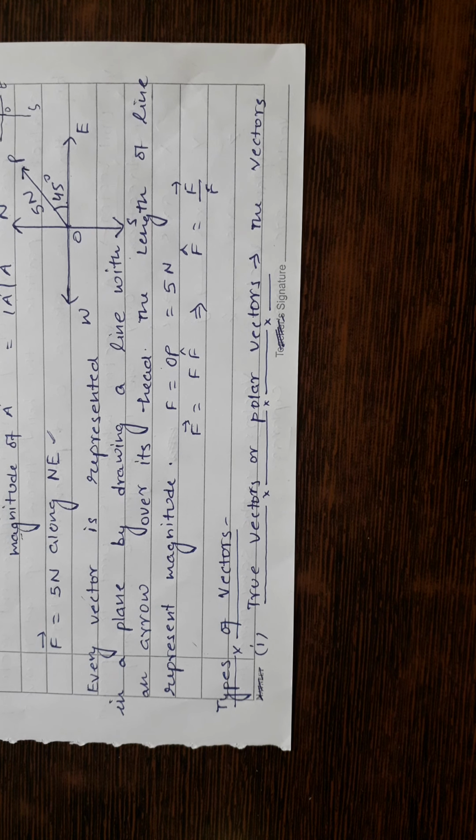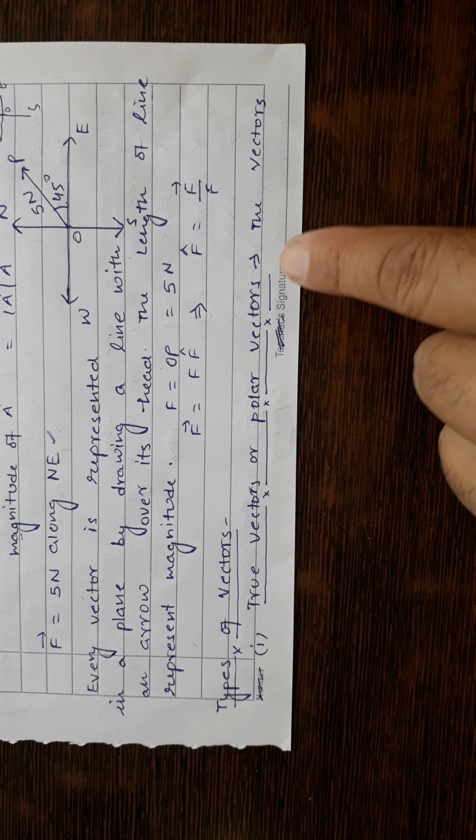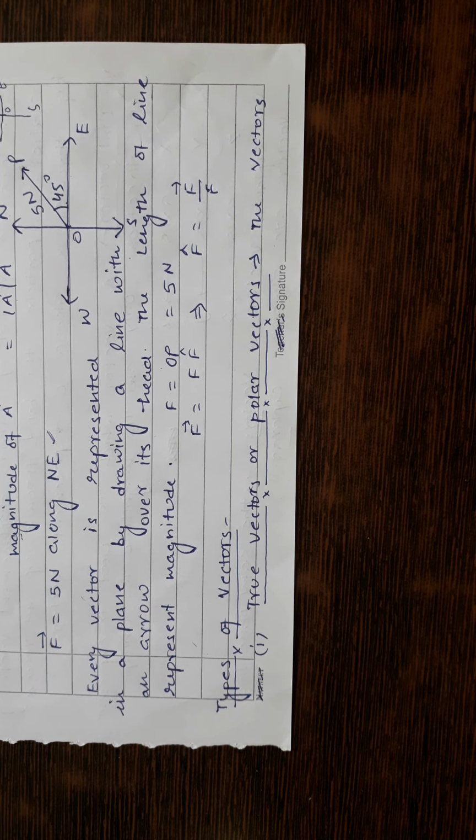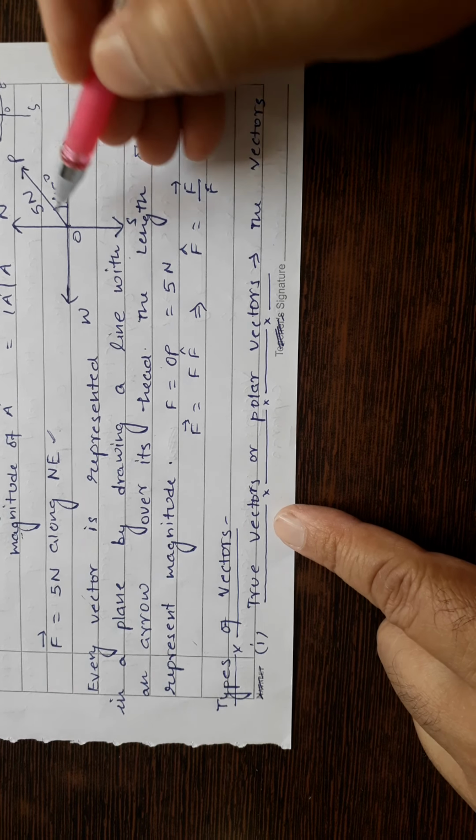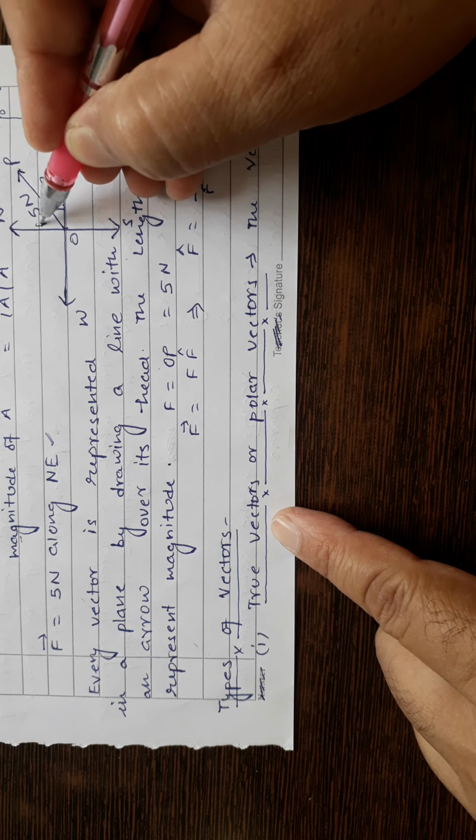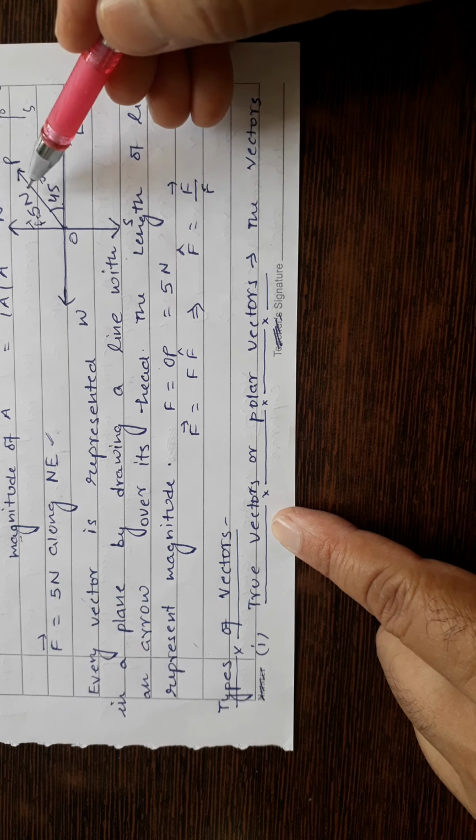So students, most of the physical quantities you come across in your further chapters will have some point of application. They will have some original point. Suppose I have represented here the force vector of magnitude 5 Newton.